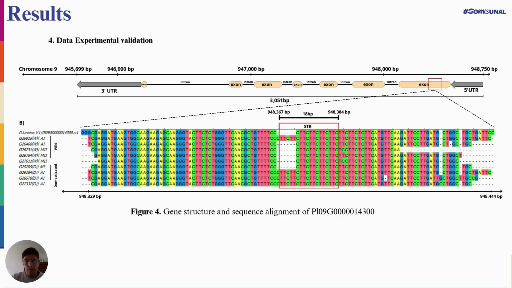Thus, in the following figure 4, one of the predicted STRs can be seen in this gene, which has been reported as a transcription factor involved in flowering. Therefore, this trait may be affected if we compare the Mesoamerican and the Andean gene pools, where changes in